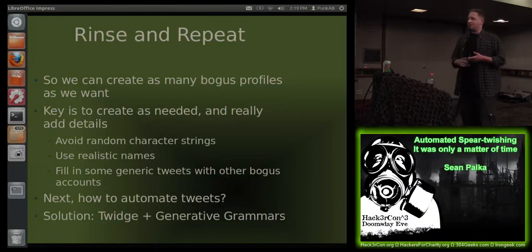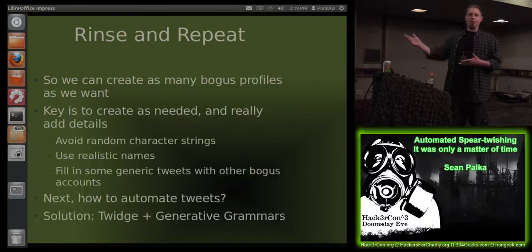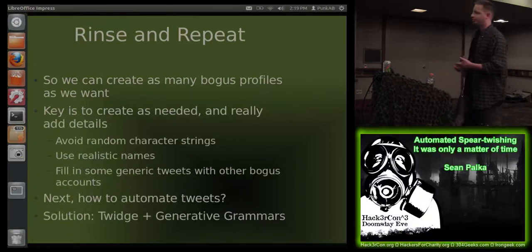What I found is useful is to fill in generic tweets between those fake accounts. So I'll create two bogus accounts, and I'll send tweets back and forth between them. So if someone goes to the profile, they see that the account is sending communications back and forth with some other account rather than just spamming out links to external sources.